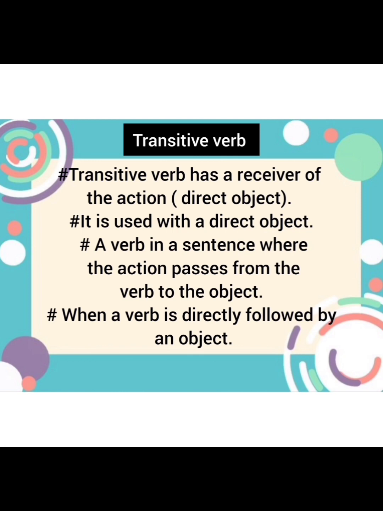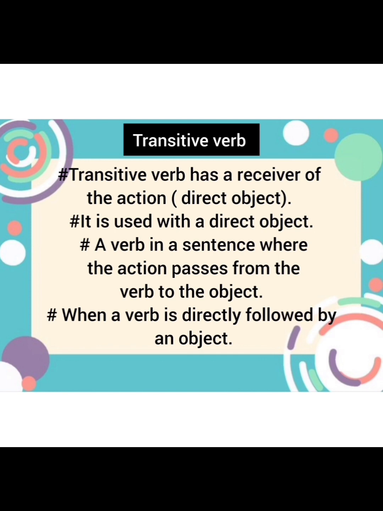It means whenever we write a sentence, soon after the verb, we will have a direct object. It is used with an object. Again, if you write down a sentence, after the verb you will definitely use a direct object. It is a verb in a sentence where the action passes from the verb to the object. It is known as a transitive verb.